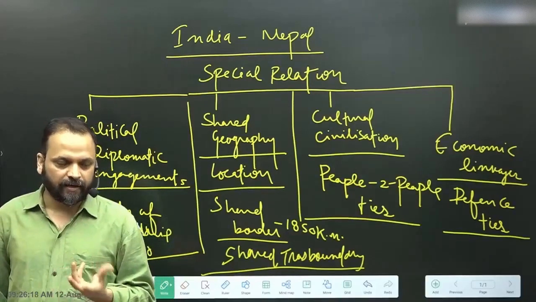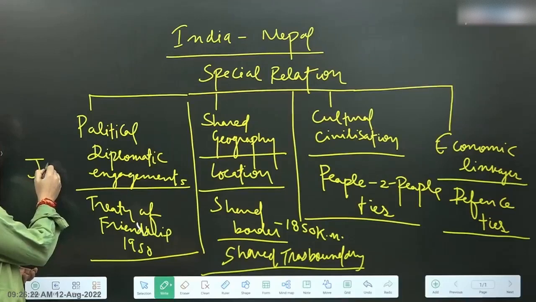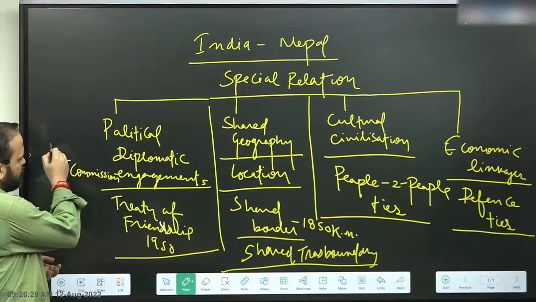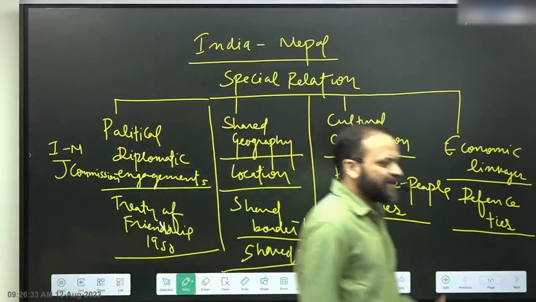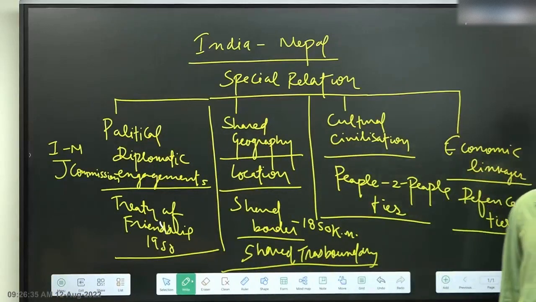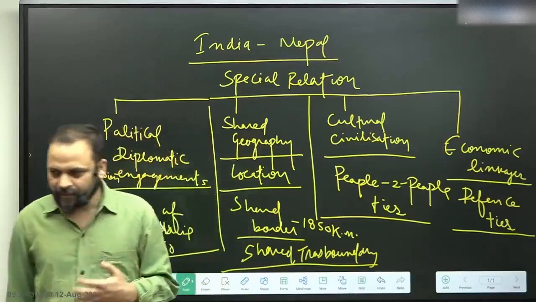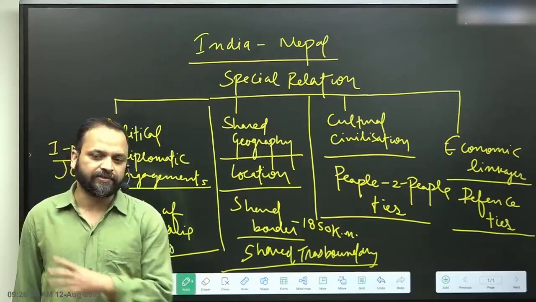And similarly, there are bodies like the India-Nepal Joint Commission, which is basically a platform where foreign ministers of both sides meet and review, as it is said, the entire gamut of relations.